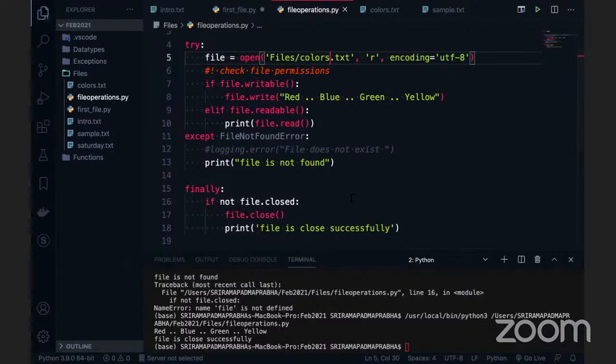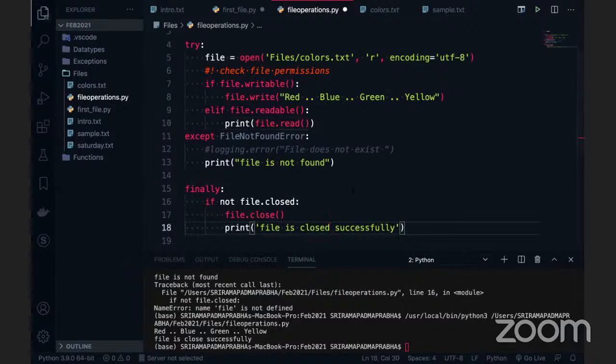You are right, Gopal. So what Gopal said: I had given colors1.txt. When you give the wrong file name and you're trying to close it, definitely it will give an error, because the file you did not open, but you are trying to close, is an invalid object. So that is why. Now you can see that the file is closed successfully.